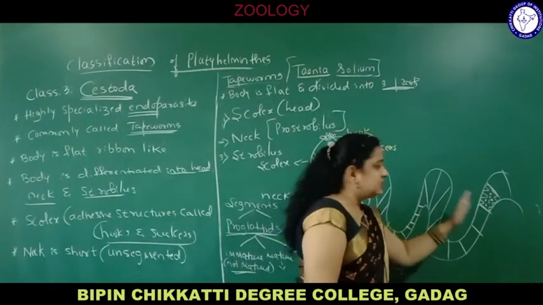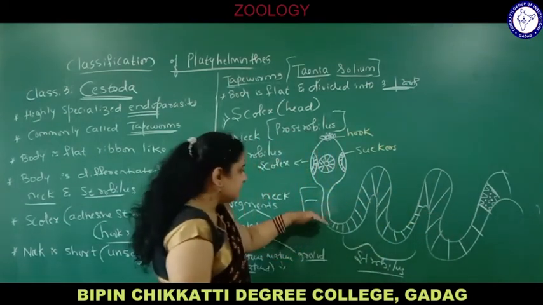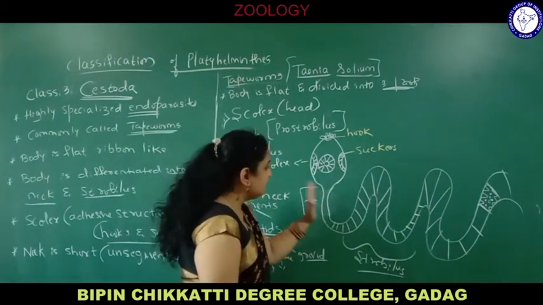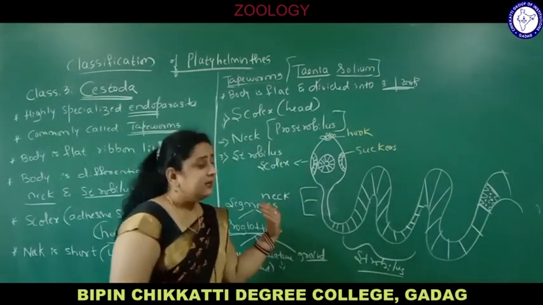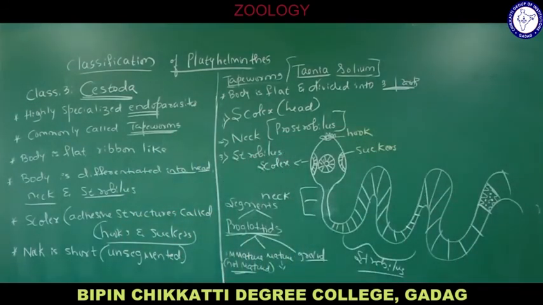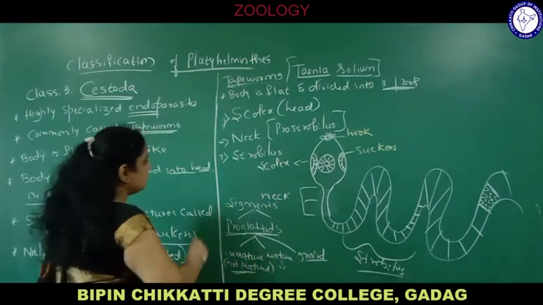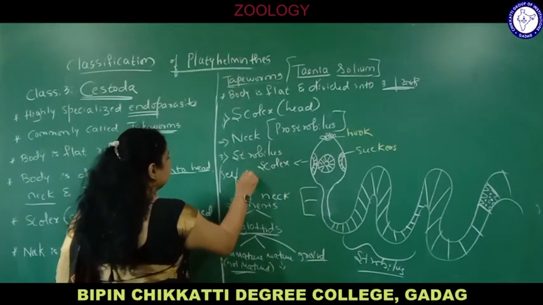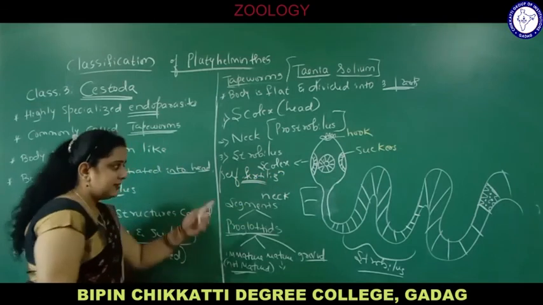Gravid proglottids are always detaching, and new segments are formed from the neck region as and when they form, while the gravid proglottids detach from the posterior end of the parent body. So this is how reproduction takes place in these animals and the formation of cyst. So this is all about the class Cestoda. Fertilization is internal, and you find self-fertilization as hermaphrodites.